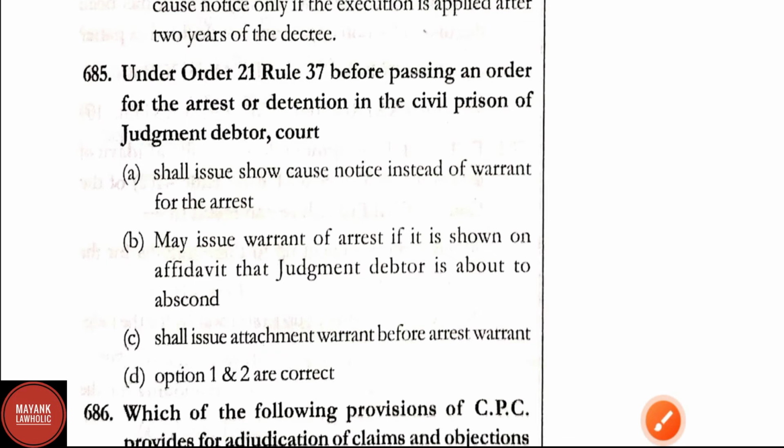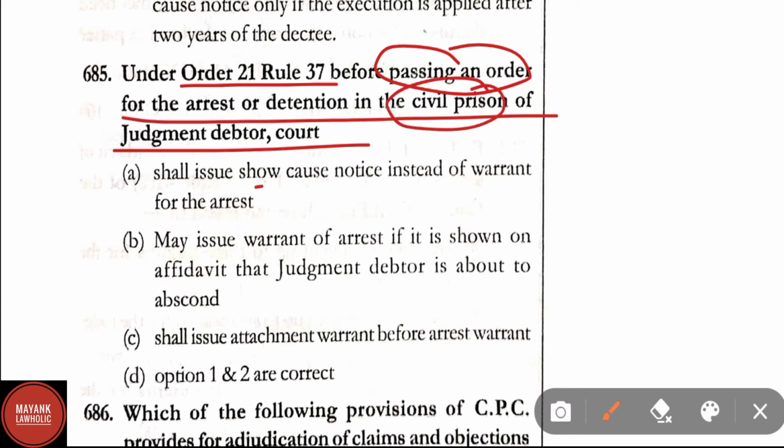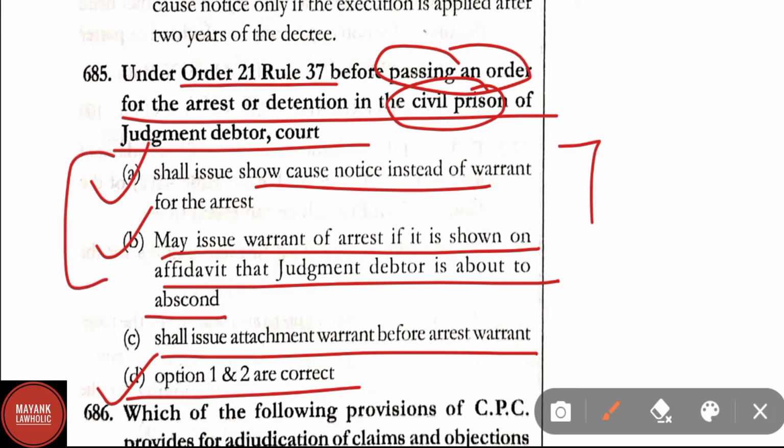Question number 685. Under Order 21 Rule 37, before passing an order for the arrest and detention in the civil prison of the judgment debtor, court, option A, shall issue show cause notice instead of warrant for the arrest; B, may issue warrant of arrest if it is shown on the affidavit that the judgment debtor is about to abscond; C, shall issue attachment warrant before arrest warrant; and D, options 1 and 2 are correct. Here correct answer is option D, that is options 1 and 2 are correct. A and B are correct, that is shall issue show cause notice instead of warrant for arrest, may issue warrant of arrest if it is shown on the affidavit that judgment debtor is about to abscond.